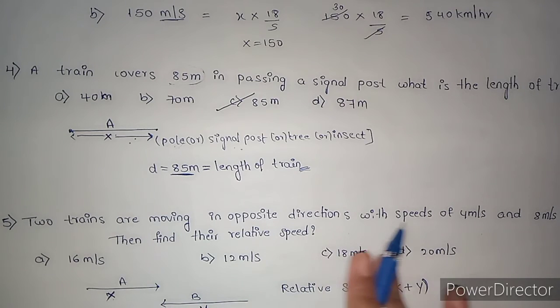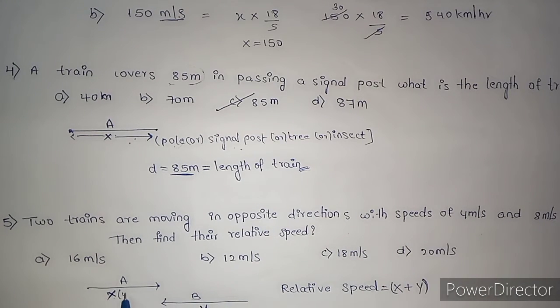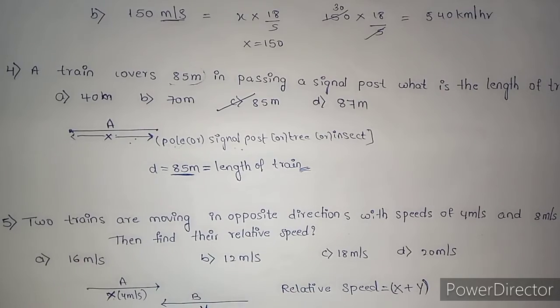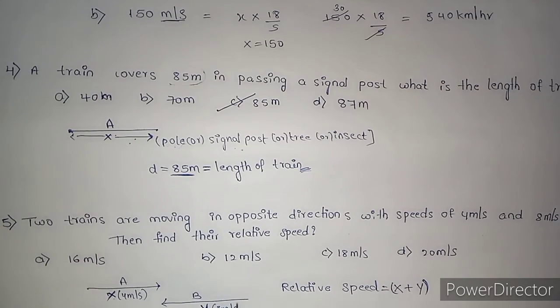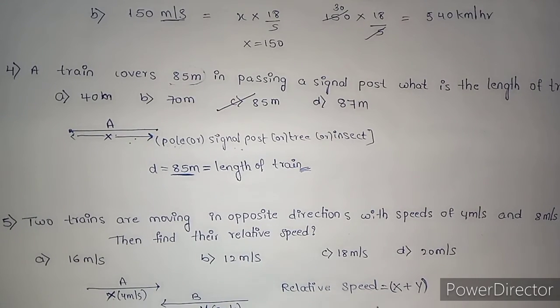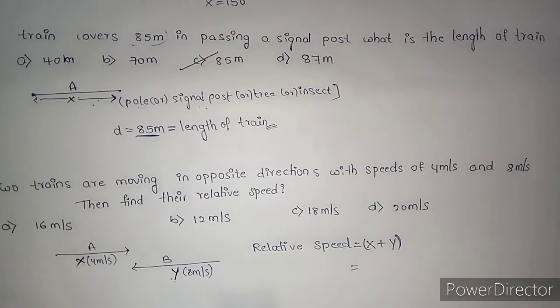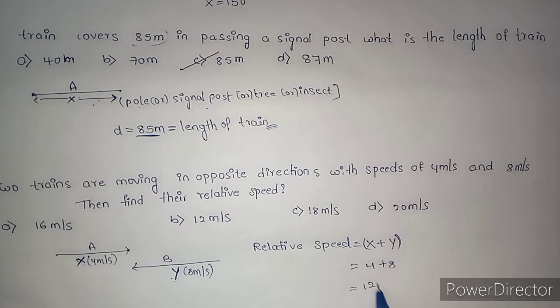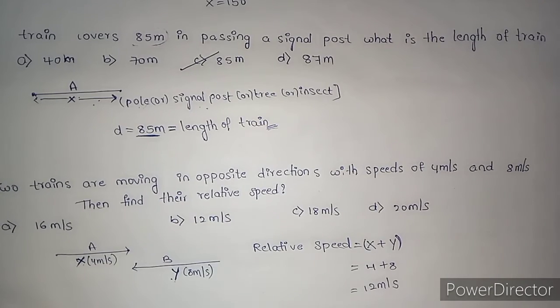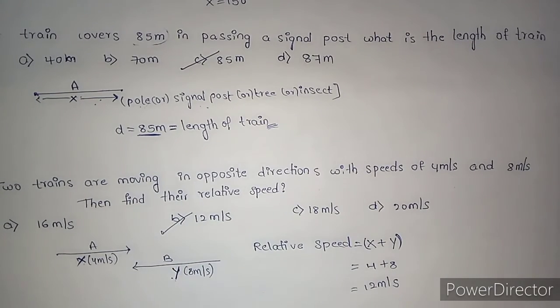Based on this concept, let us solve the fifth question. Here two trains are moving in opposite direction with speeds 4 meter per second and 8 meter per second. Then the relative speed is x plus y, right? X is 4 meter per second, y is 8. So 12 meter per second. Option B.